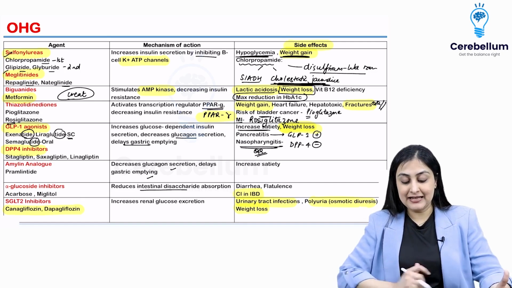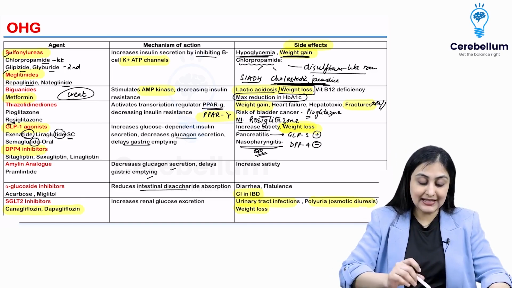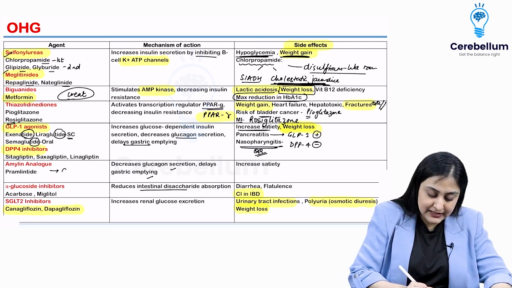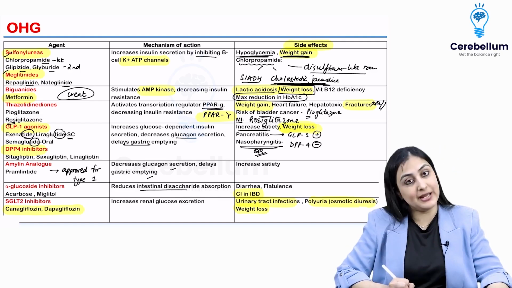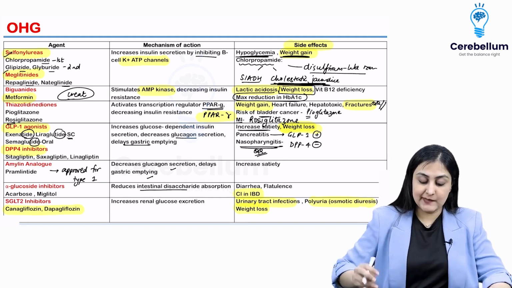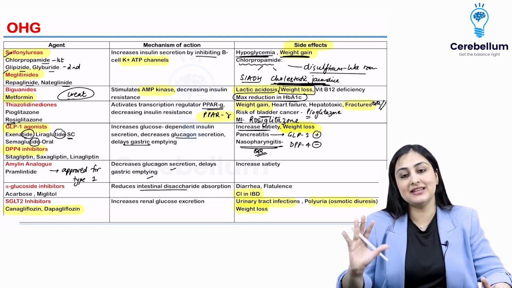Okay, so weight gain and weight loss is something that you want to see again. And also remember, pramlintide is approved for type 1 as well. This is the only one which is FDA approved for type 1 diabetes mellitus. Okay, so this is about all of the oral hypoglycemics in a nutshell.